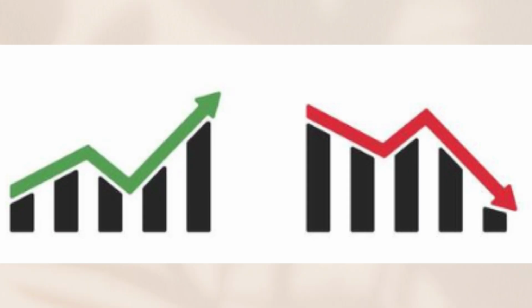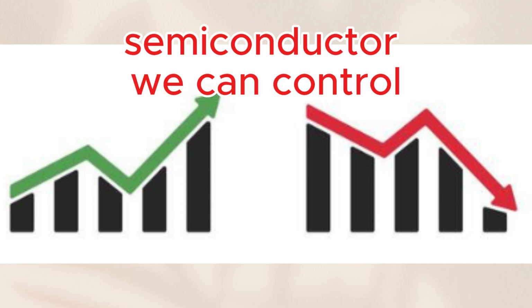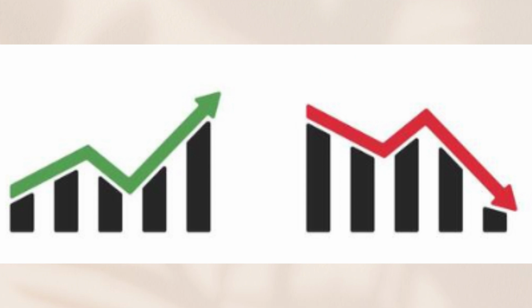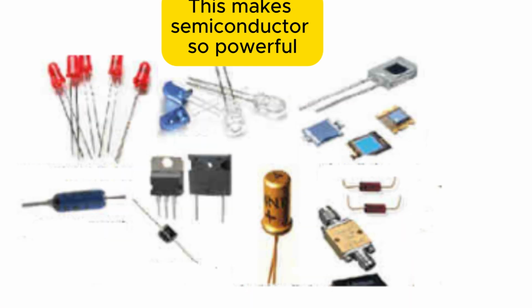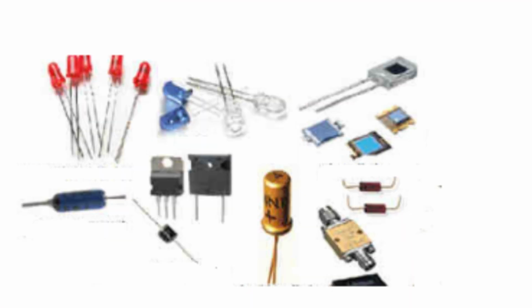That means by increasing the surrounding temperature, we can control the conductivity of a semiconductor, and by increasing or decreasing the amount of impurity we add to the semiconductor, we can control how much electricity passes through it. That is what makes semiconductors so powerful for electronics. This property makes semiconductors powerful.